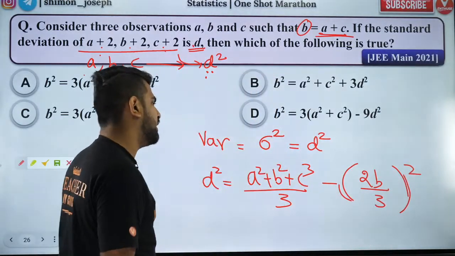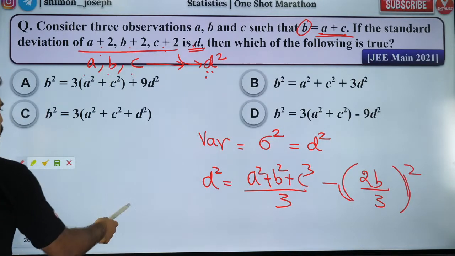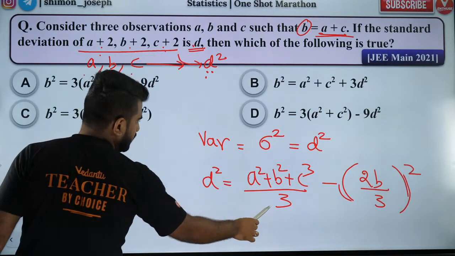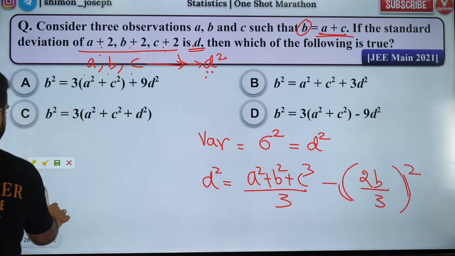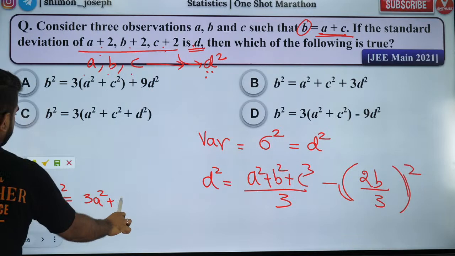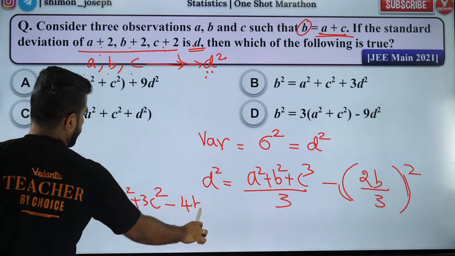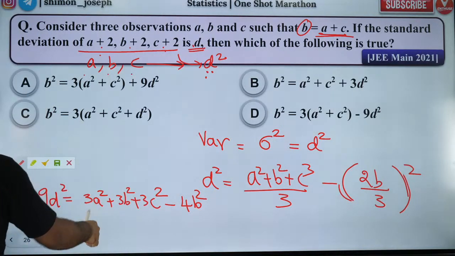Now you can simplify it and get the answer. Multiply by 9 everywhere. So I'll have 9D square is equal to 3A square plus 3B square plus 3C square minus 4B square. So that's your answer.